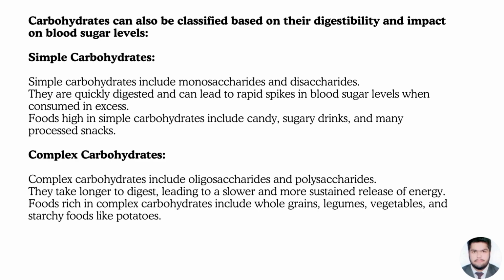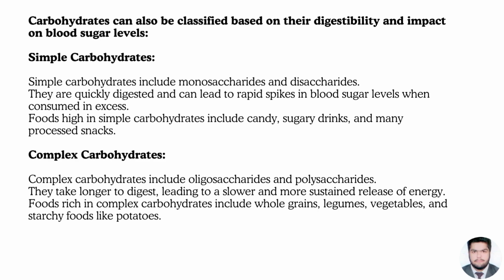Carbohydrates can also be classified based on their digestibility and impact on blood sugar levels. Simple carbohydrates. Simple carbohydrates include monosaccharides and disaccharides. They are quickly digested and can lead to rapid spikes in blood sugar levels when consumed in excess. Foods high in simple carbohydrates include candy, sugar drinks, and many processed snacks.